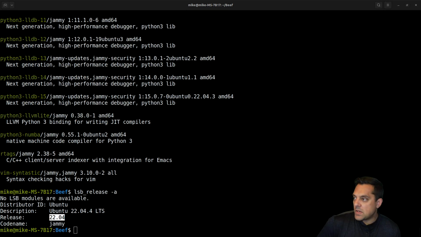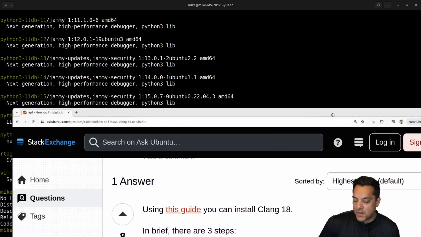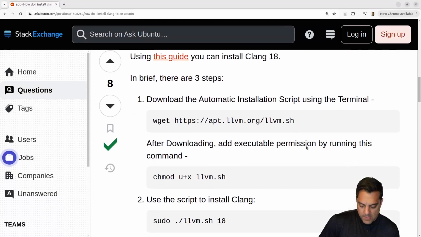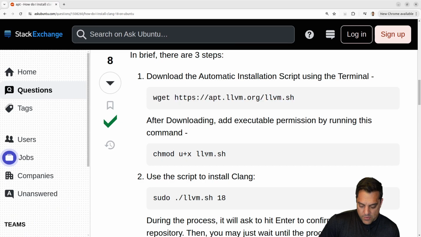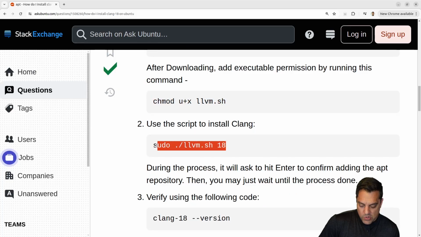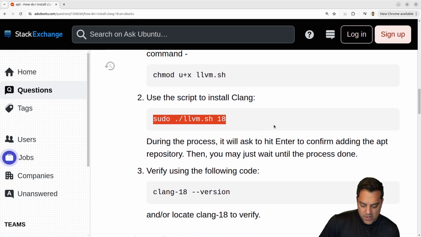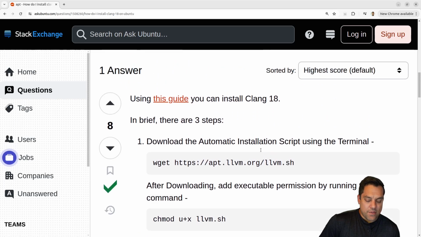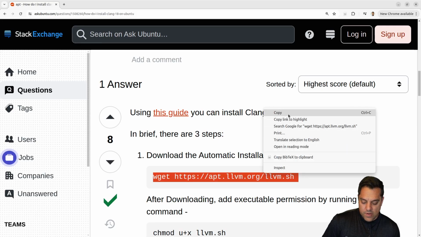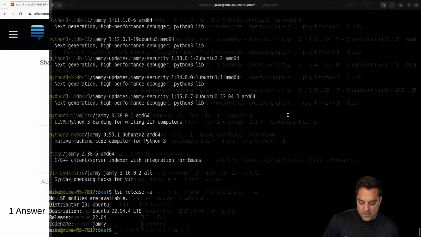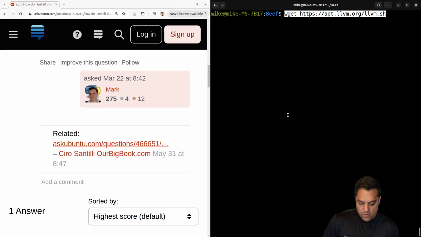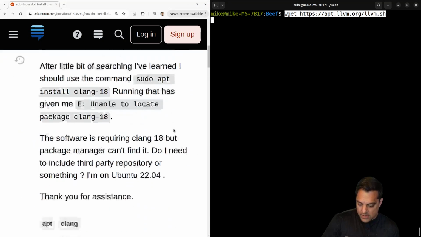So I am going to try to cheat a little bit here. I found this question here. Okay, I should be able to do wget, make the script executable, and then I can install a specific version here. I wonder if this is going to give me the dev version, but let's see. That should be okay here. Okay, so maybe this is like a trivial thing that I should just know.